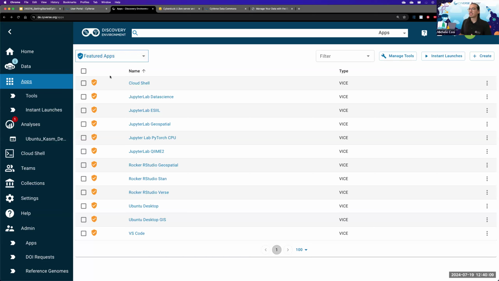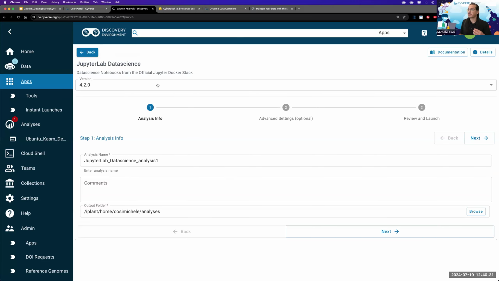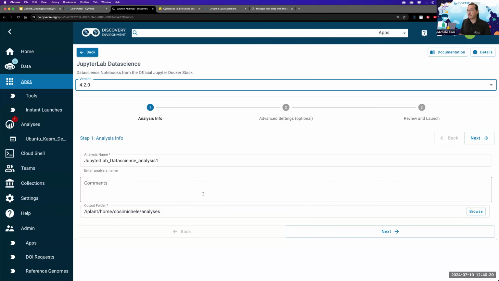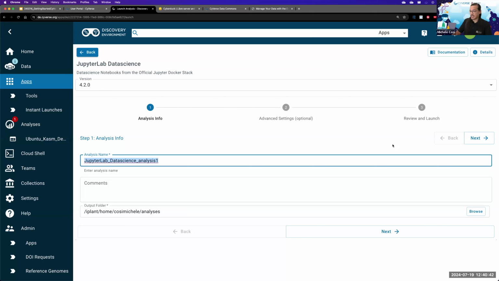Before I continue, I want to state that these are all applications that we maintain, and they range from a Cloud Shell to Jupyter Labs to different versions of R and even Ubuntu desktop applications. But for this specific showcase, I'm going to be launching a Jupyter Lab. There are a number of versions that we maintain, and for right now, I want to launch the latest version, which is 4.2.0. You can give an analysis its specific name, so I'm going to say Jupyter Lab Demo.